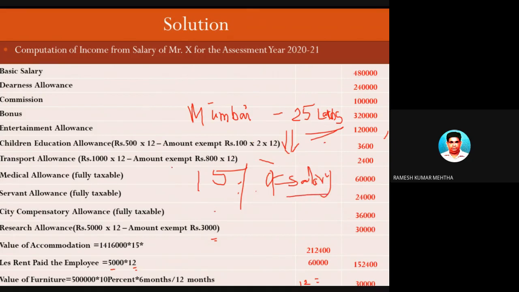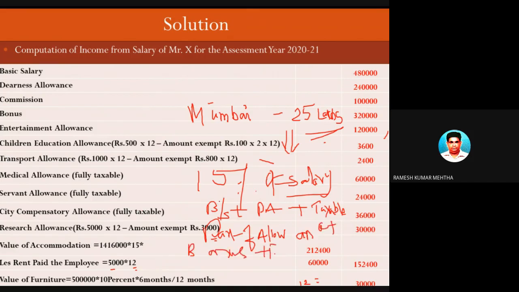As I told, it is basic salary plus DA, if DA forms a part of retirement benefits, plus the taxable part of allowance, plus bonus, plus fees, plus commission, plus any monetary benefit provided by the employer to the employee, plus other things, but you should not take into account other perquisites. Okay, so this is the meaning.